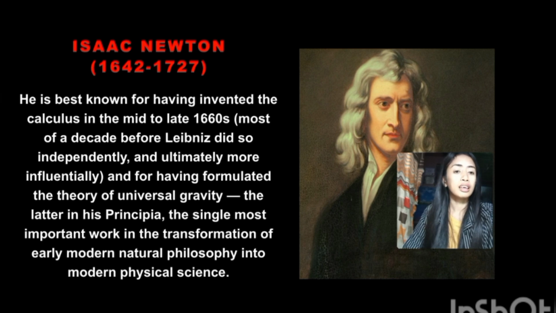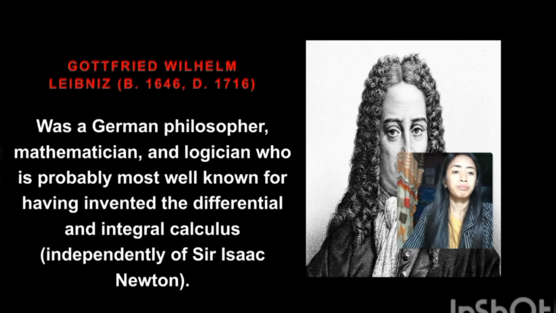Then the next one is Gottfried Wilhelm Leibniz. Gottfried Wilhelm Leibniz was a German philosopher, mathematician, and logician who is probably most well known for having invented the differential and integral calculus, independently of Sir Isaac Newton.